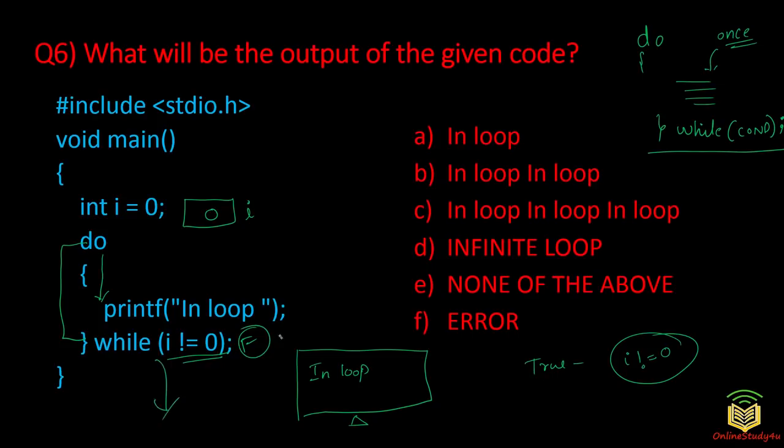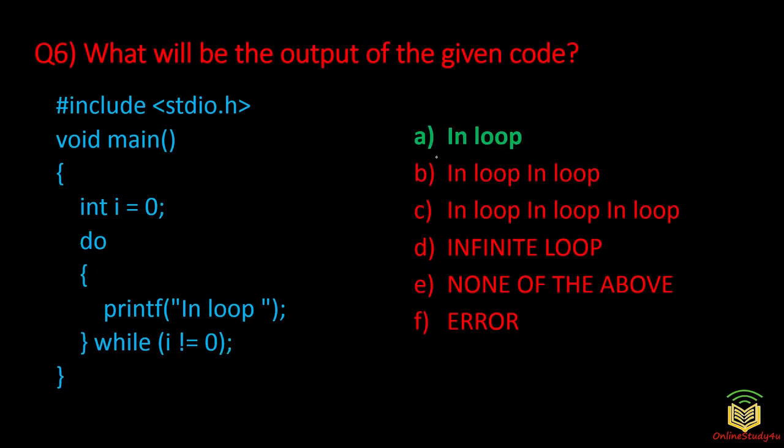That is why this becomes false and it will come out. It will not go back. If this was true, it would have gone back and executed this statement again. So that is why on your computer screen you will see "in loop" printed only once. That is option A we have here. So for this question 6, option A, in loop, is the correct answer. I hope you understood this. We'll take one more question regarding these looping statements and their syntaxes. So please do read about the syntax of if condition, if else condition, and read more about nested if.